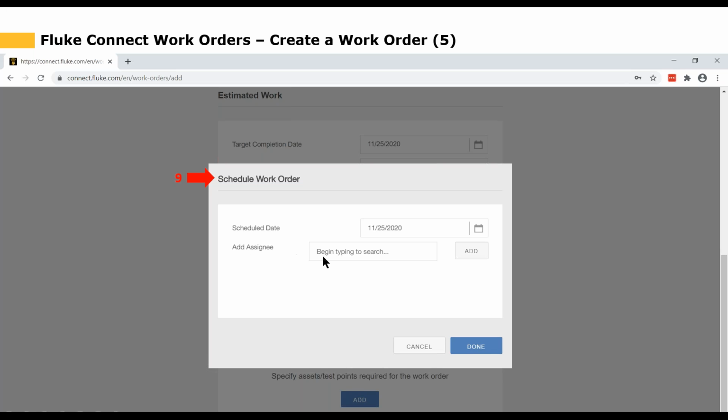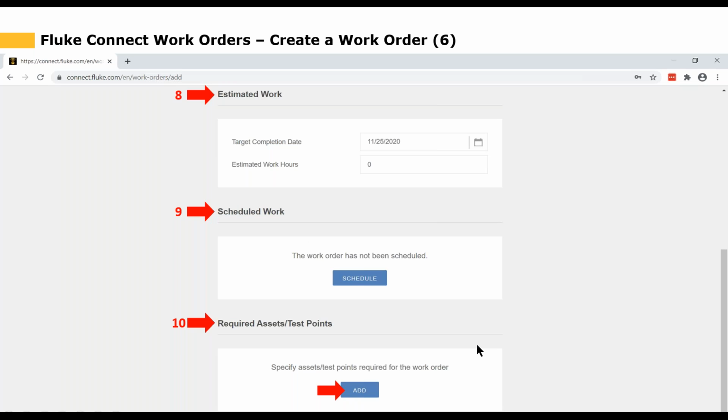And here where it says add assignee, begin typing to search. So I would just type in the first couple of letters of one of my teammates, and then his or her name would appear on the list, and I could go ahead and click the add button. And I will show you this in the live demo. It's pretty cool. Once we're done inputting these 2 fields of information, we would click the blue done button, and that would take us back to our main work order screen.